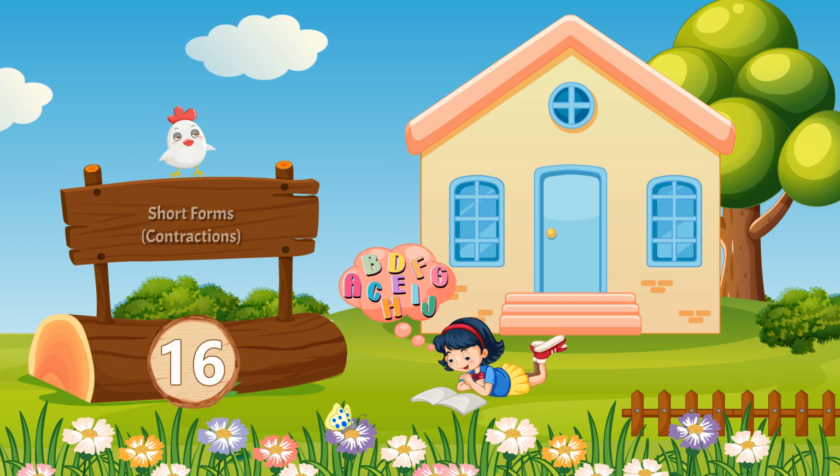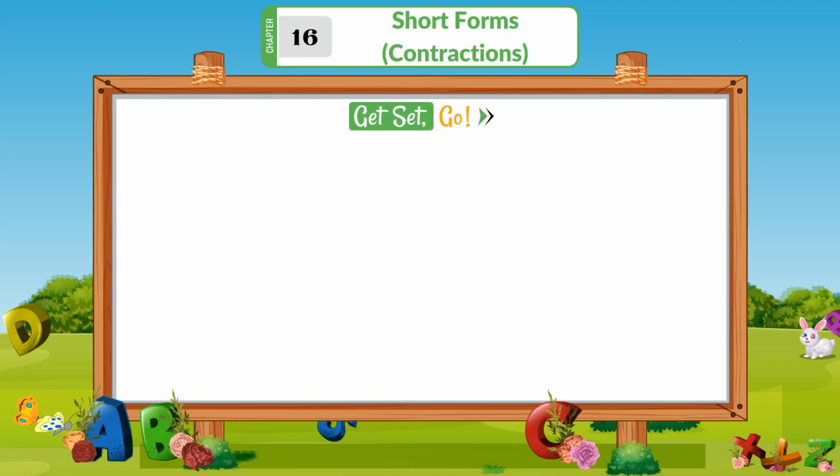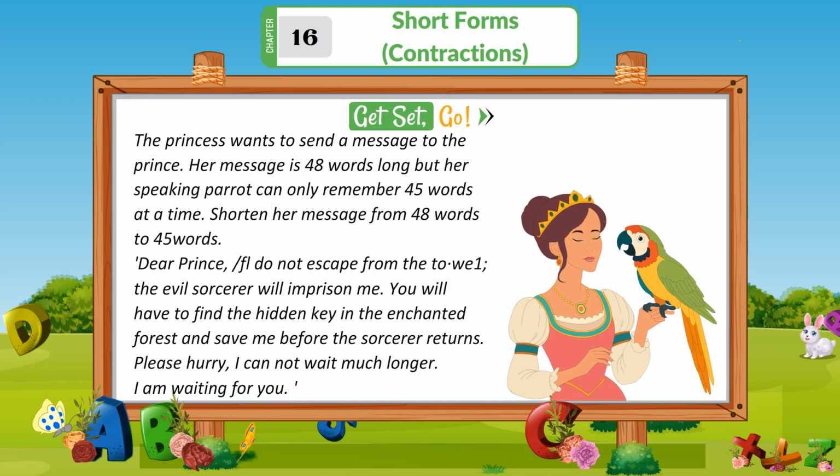Chapter 16. Short form contraction. Get set go. The princess wants to send a message to the prince. Her message is 48 words long, but her speaking parrot can only remember 45 words at a time. Shorten her message from 48 words to 45 words.